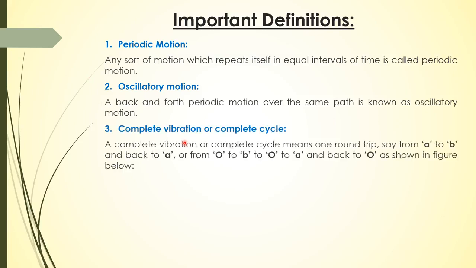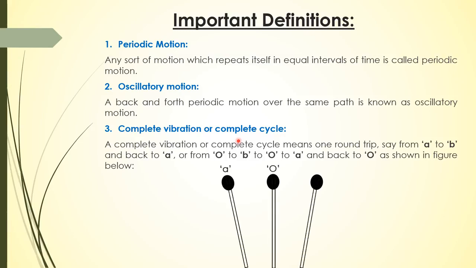Now if we talk about one complete vibration or complete cycle, to understand this, I consider a body which is initially at point O and it is oscillating between 2 points A and B, where the distance from O to A is amplitude, and then we have range. I will explain these two quantities in the next slide. Let's talk about complete vibration or complete cycle. A complete vibration or complete cycle means one round trip, say from A to B and back to A. So when a body is, let's suppose, at point A, it goes from A to B and then back to A, it is considered as complete vibration or complete cycle.